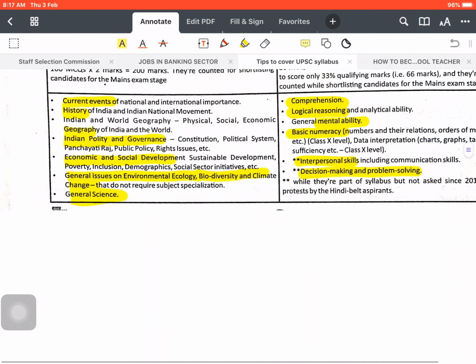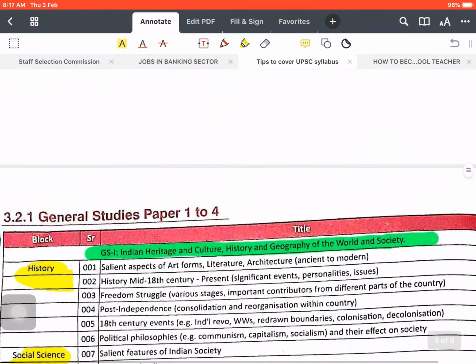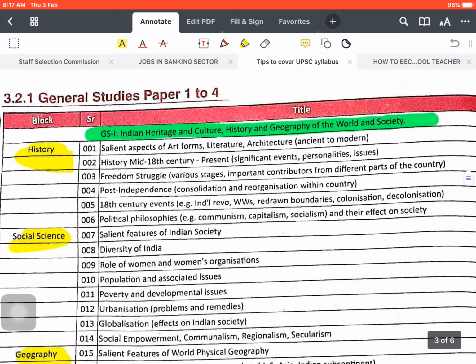What is the difference basically? Let me give an example. Say we are studying economics. If you are studying economics for prelims, then banking is most important, taxation is most important, international bodies is most important. Whereas if you are studying economics for mains, then obviously there are other topics which are not coming into the prelims, for example fiscal deficit or GDP related direct questions, inflation related direct questions. That you will see in the mains, maybe a direct big question on budget analysis, on economic survey analysis, like that.